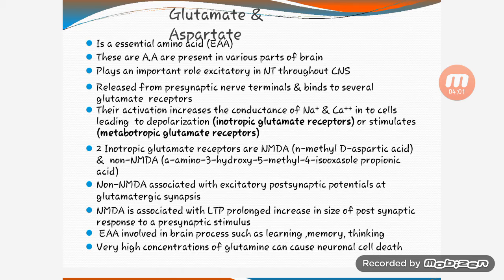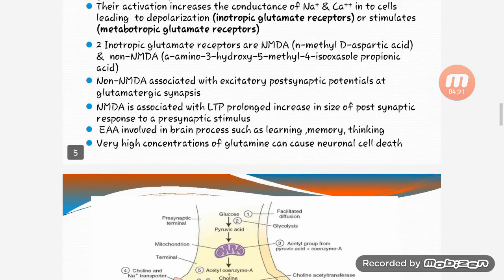NMDA is associated with LTP, a prolonged increase in the size of the postsynaptic response to a presynaptic stimulus. EAAs are involved in brain processes such as learning, memory, and thinking. Very high concentrations of glutamate can cause neuronal cell death.